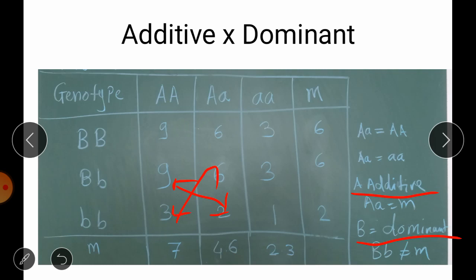So this 9 plus 2, which is equal to 6 plus 3. So you can check here 11, which is not equal to the 9. It means that these A and B genes are having an interaction. Okay. So this is about additive into dominant.